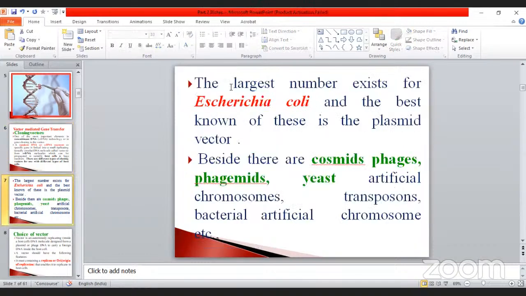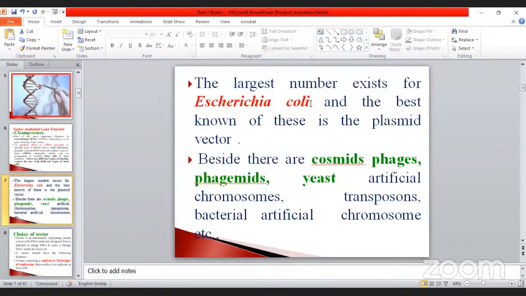See that one? The largest numbers exist for E. coli. I already told you that it is mostly used as the vector host, because E. coli is one of the prokaryotic organisms. It has an extra chromosomal body and also possesses some specific characteristics in the form of genes. So they are all known as what is that?